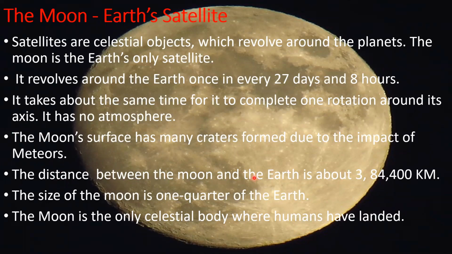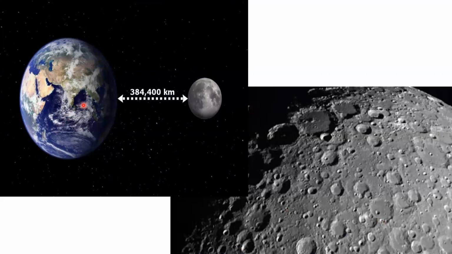The distance between the Moon and the Earth is about 3,84,400 kilometers. The size of the Moon is 1/4 of the Earth. The Moon is the only celestial body where humans have landed. So this is our Earth, this is the Moon. The distance between our Earth and the Moon is 3,84,400 kilometers. And see, the surface of the Moon has so many craters.